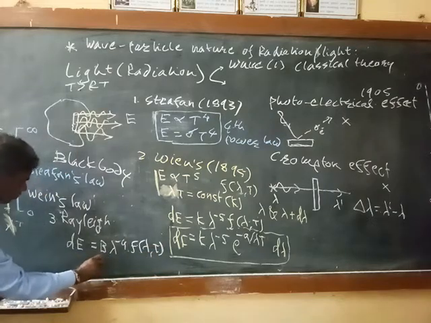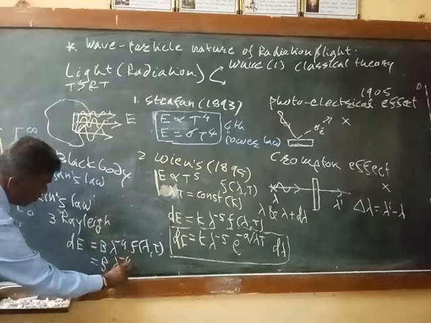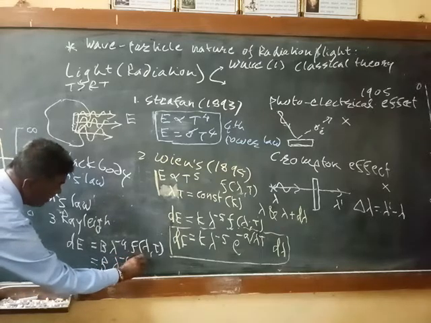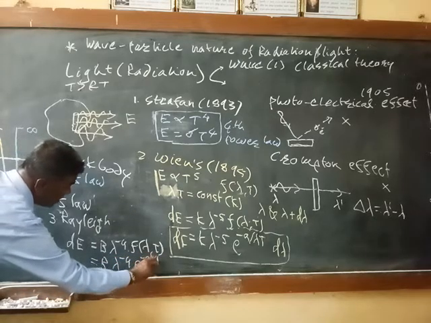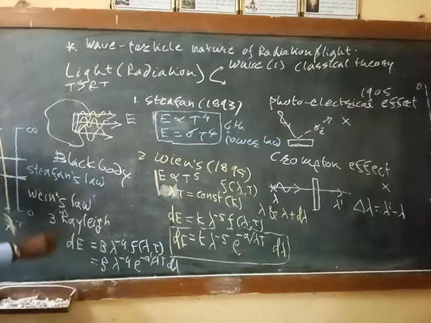So this comes out to be some constant into lambda to the power minus 4 into e to the power minus a divided by lambda T, into d lambda. This is the Rayleigh-Jeans law.